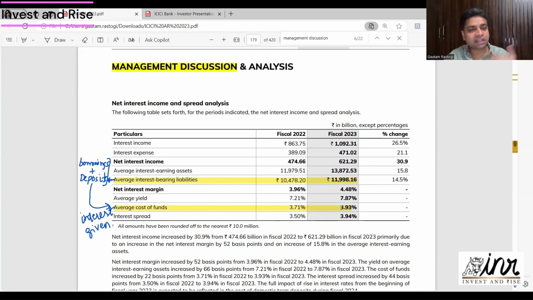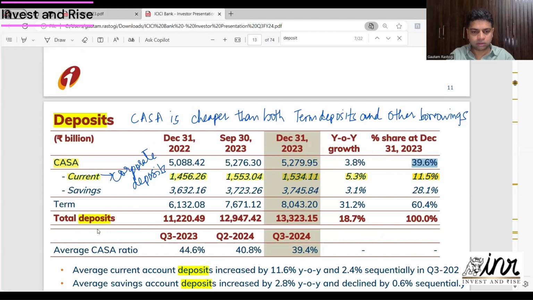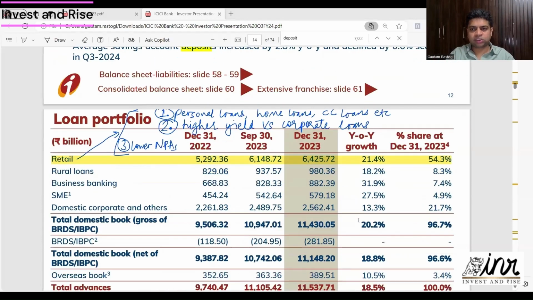So what does this mean? Optically, at least optically, the deposit profile is not driving the ROA change. So let's look at the asset profile now. Let me go back to the investor presentation. Here, let me go to the loan portfolio, which is the next slide.